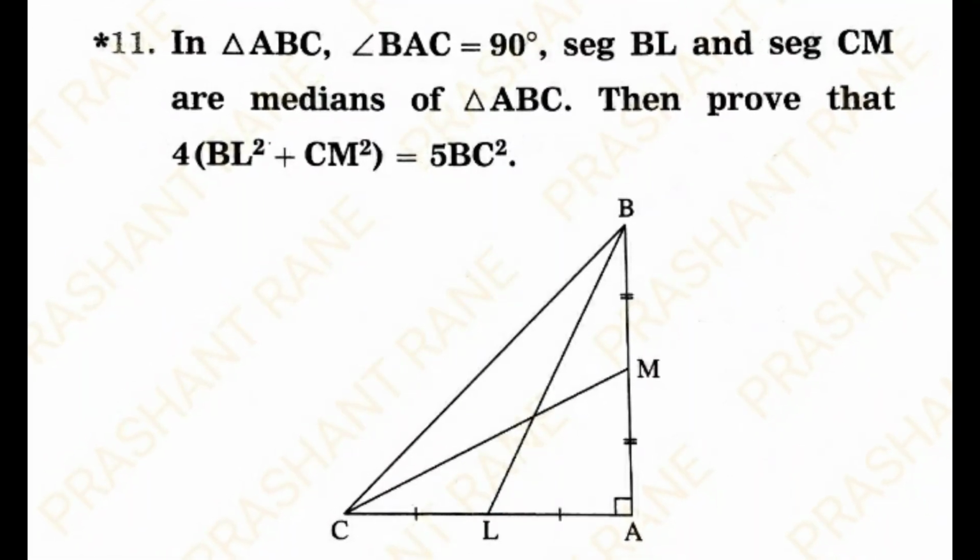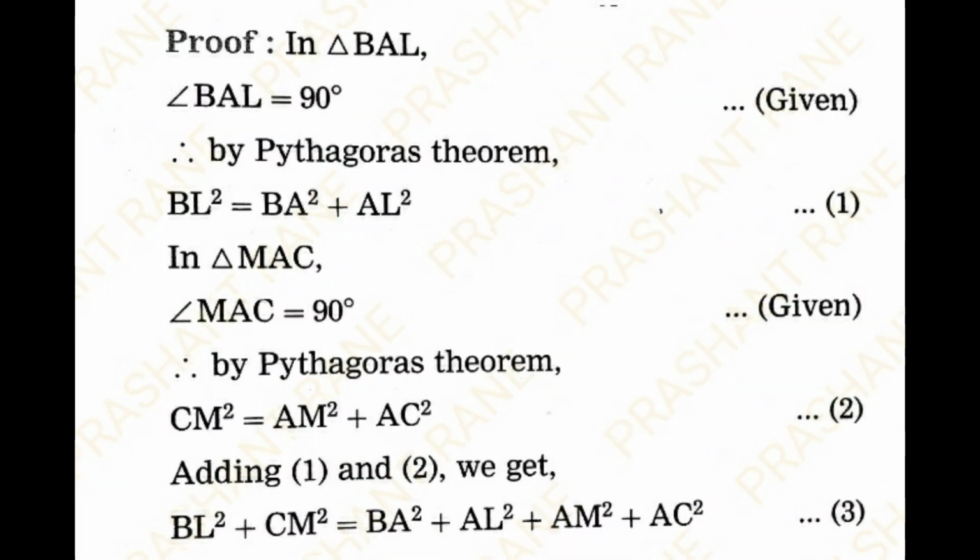Question number 11. In triangle ABC, angle BAC is equal to 90 degrees. Segment BL and segment CM are medians of triangle ABC. Then prove that 4 into (BL square plus CM square) is equal to 5 BC square. Here we are given a right angle triangle, so we will use Pythagoras theorem.